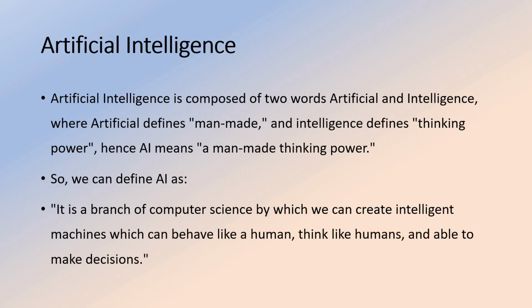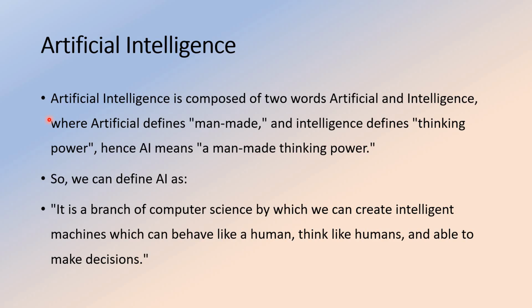So let us have a look at artificial intelligence normally. Before going to generative AI, first of all, we need to know the meaning of artificial intelligence. Artificial intelligence is composed of two words: one is artificial, and another one is intelligence.